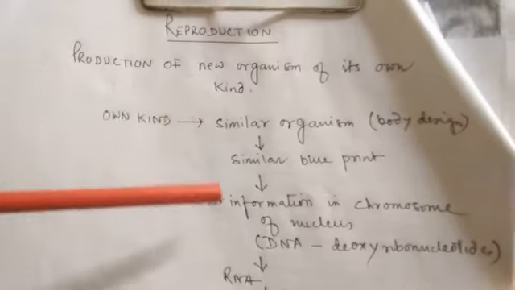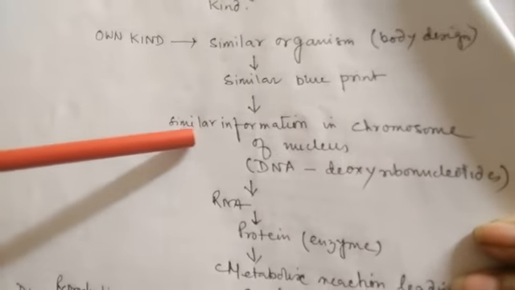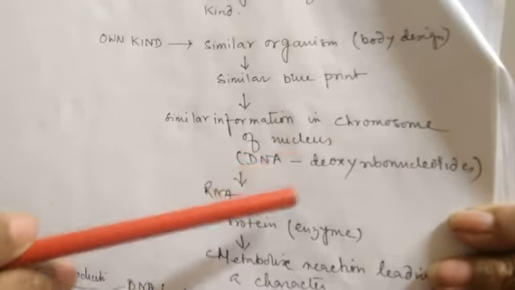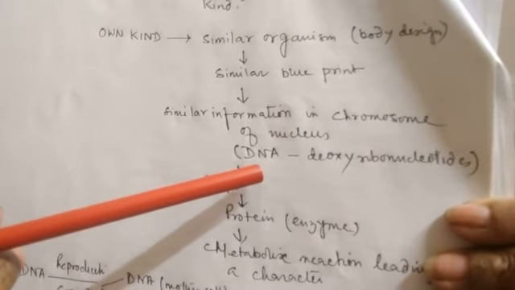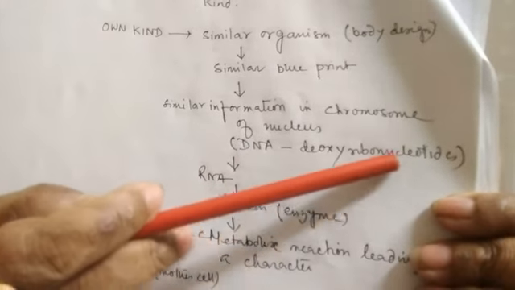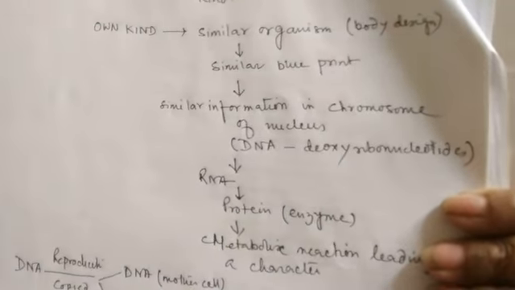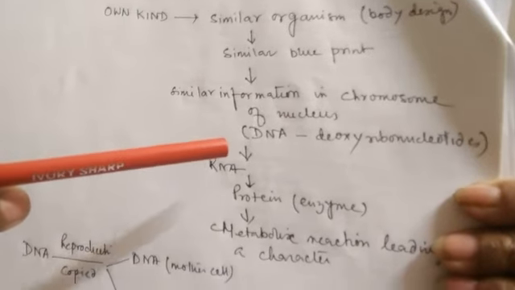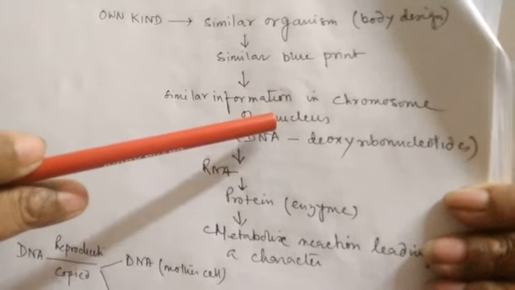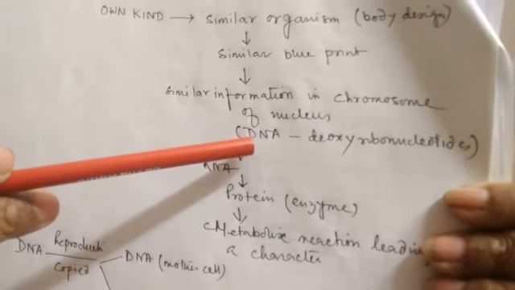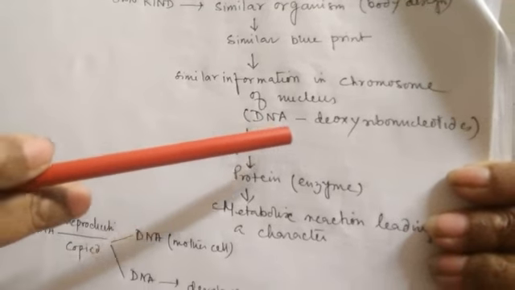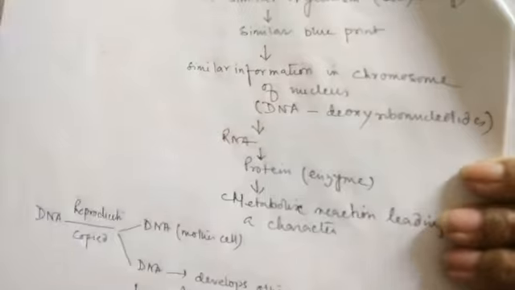Now, where does this blueprint lie? It lies in the information which is present within the chromosome of the nucleus, that is basically the chemical we know as DNA, or deoxyribonucleic acid. Clear? So the information, the blueprint, is there in the chromosome which is present in the nucleus of the cell, and the particular chemical which stores the information is the DNA, or deoxyribonucleic acid.